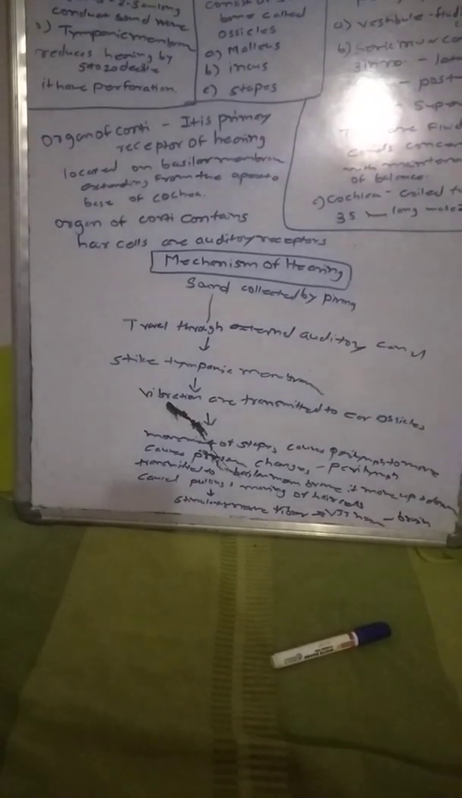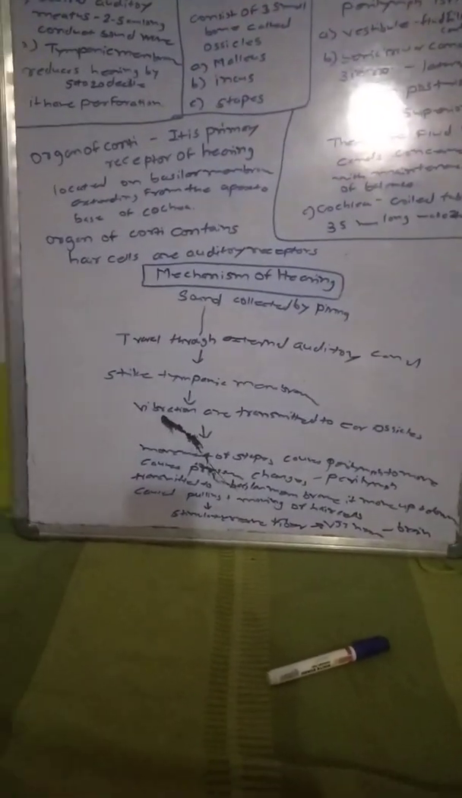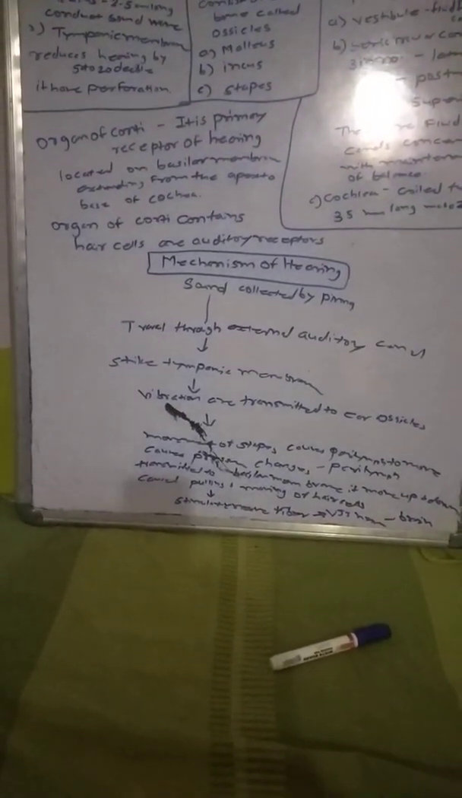Mechanism of hearing. The first step of hearing is that sound is collected by the pinna, which is a part of the external ear. Then it travels through the external auditory canal, which is also present in the external ear. Then it strikes the tympanic membrane, also a part of the external ear. Then from the external ear, sound goes towards the middle ear.